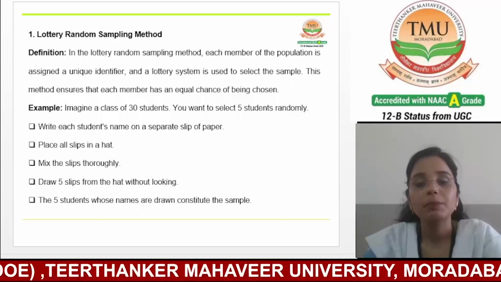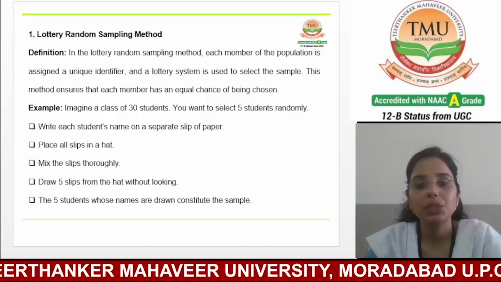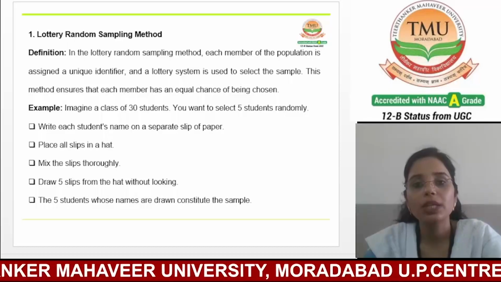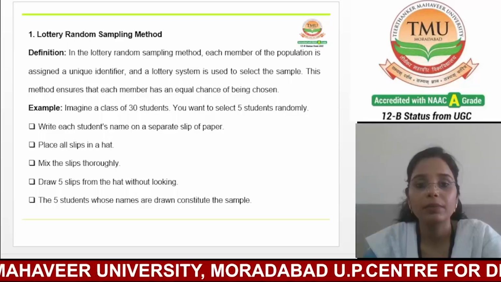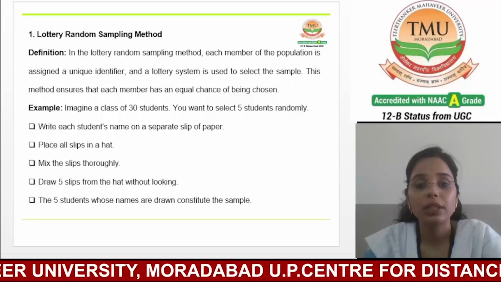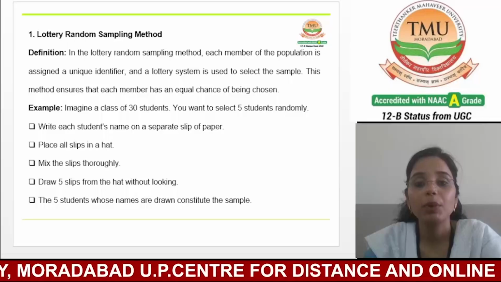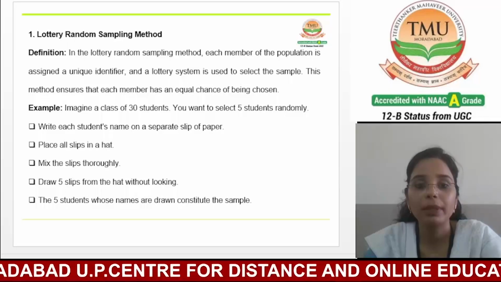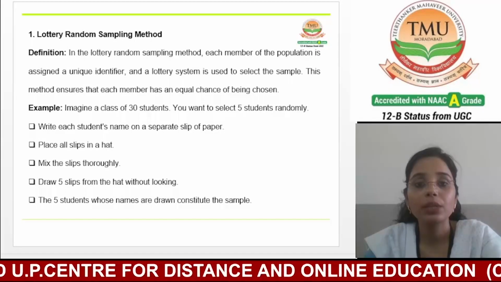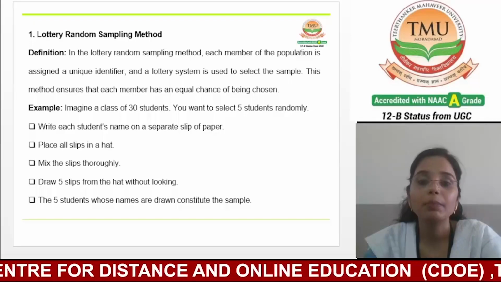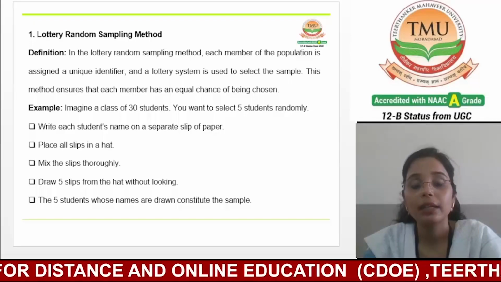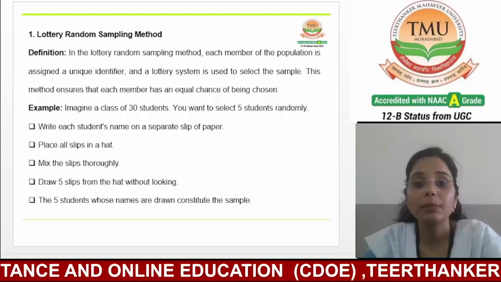Example: suppose that in a class of 30 students, you want to select only 5 students randomly. So you can use these techniques: write each student's name on a separate slip of paper. Second, place all slips in a hat. The next one is mix the slips thoroughly.